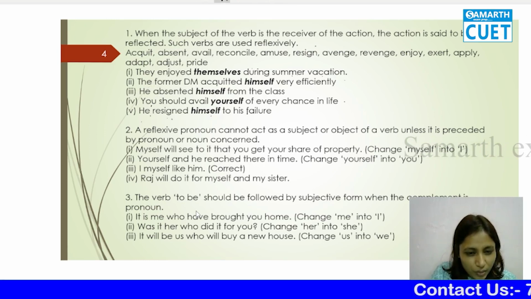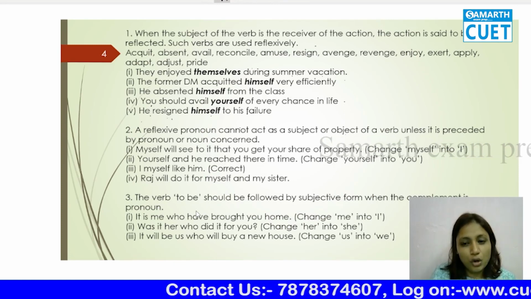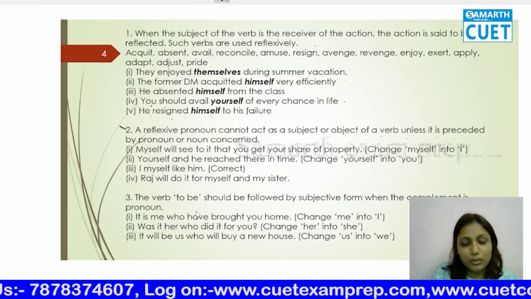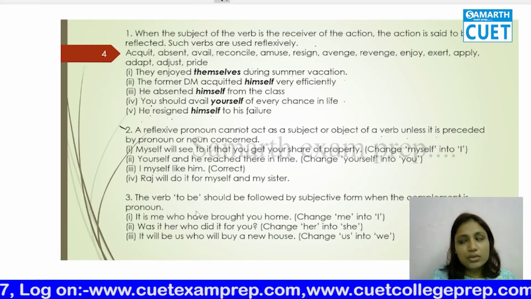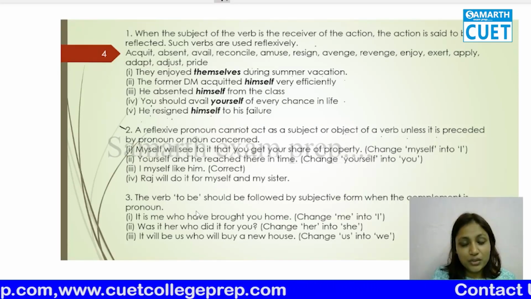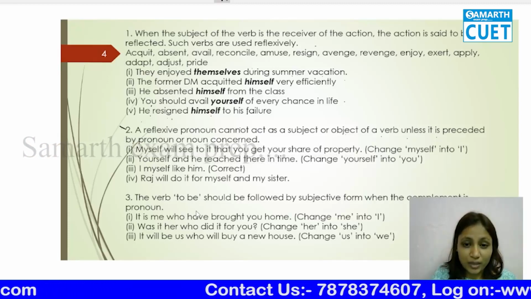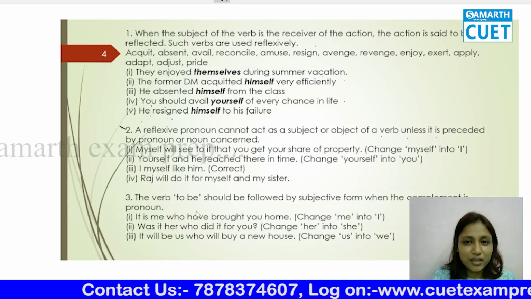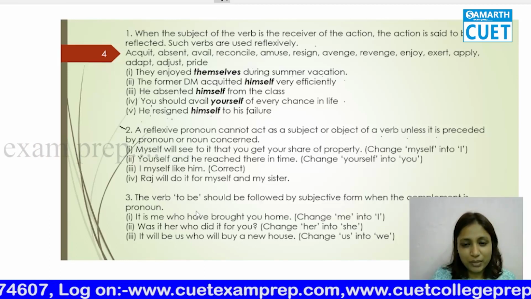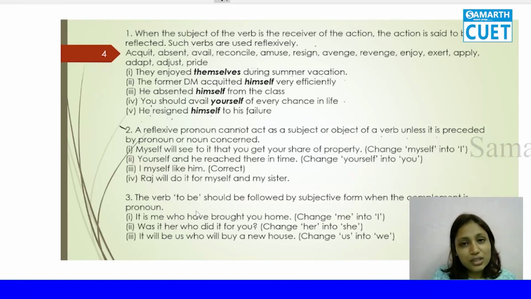Okay, so now let's go back to the second rule. The second rule says a reflexive pronoun cannot act as a subject or object of a verb unless it is preceded. See, again, don't read the rule. What I mean to say is, you must have been introduced in classes, or in a seminar, and there must have been at least one person who said "myself this." You'll hear somebody's introduction, and somebody is definitely going to introduce himself or herself like "myself this and this." So this is very wrong.